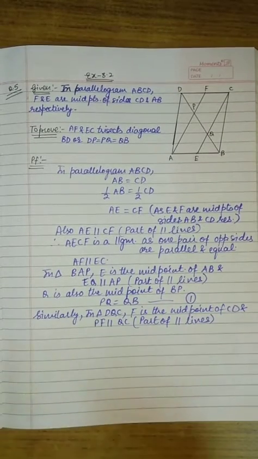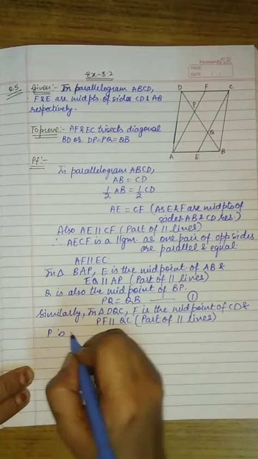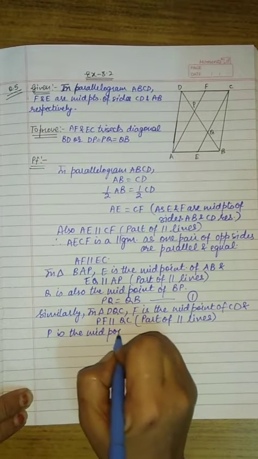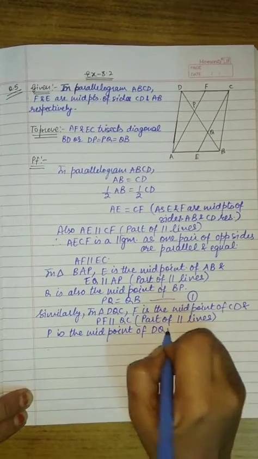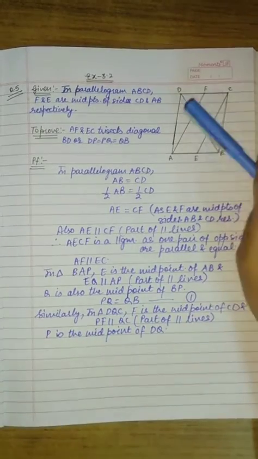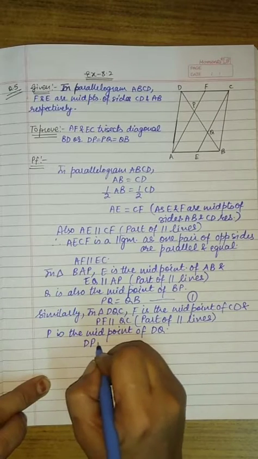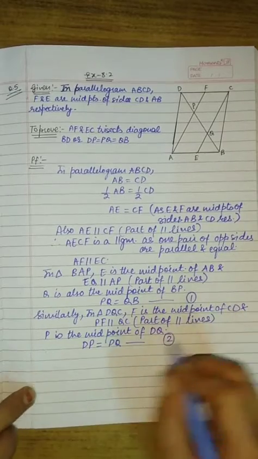So we can say that P is the midpoint of DQ. Now if P is the midpoint of DQ, you can say DP is equal to PQ. Let this be equation 2.